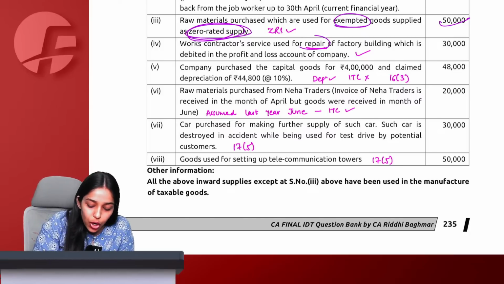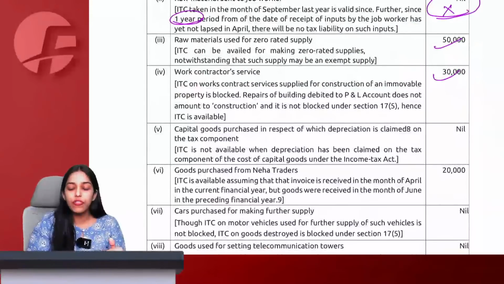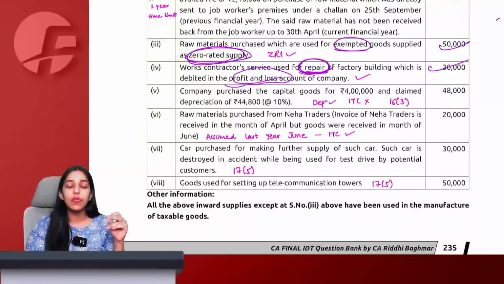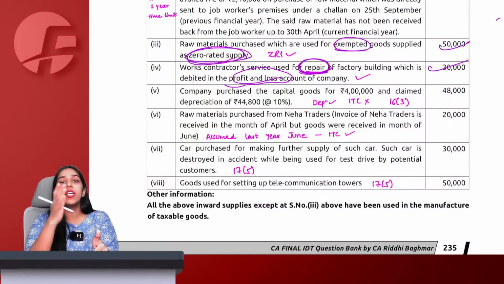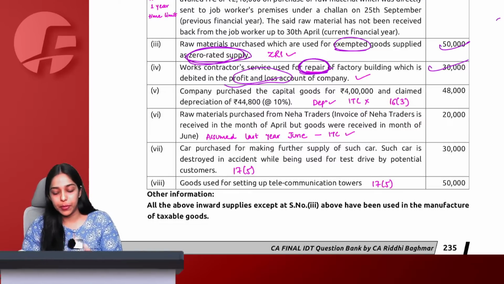Because we are writing it off in P&L, this is a repair, not a pure construction or works contract, and therefore ITC of this 30,000 will be allowed to us, because we are not capitalizing. If this works contract would have been capitalized, then ITC would have been blocked.